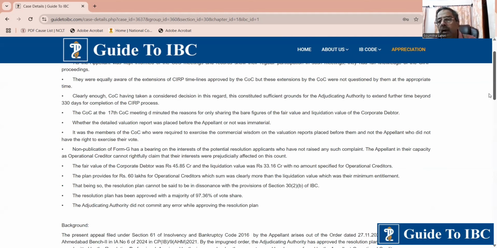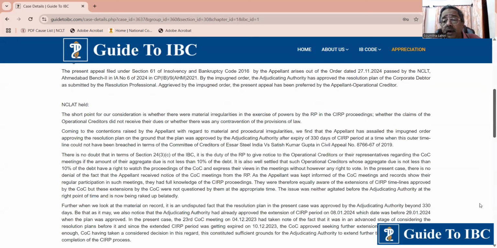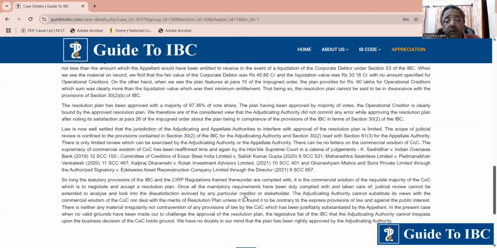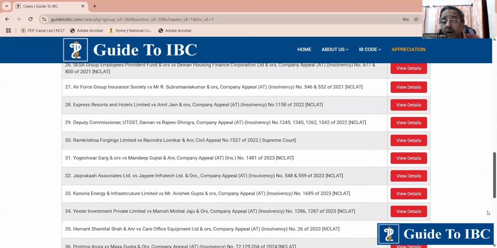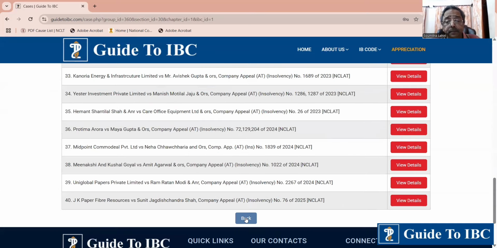They found that the operational creditor was getting more money than what he was due. So they accepted it. And thirdly, they said that, sorry, it's beyond our purview because it's not justiciable. The commercial wisdom of the COC is not justiciable. Now, this case also said two very important things, which you will find in Regulation 35 concerning valuation.